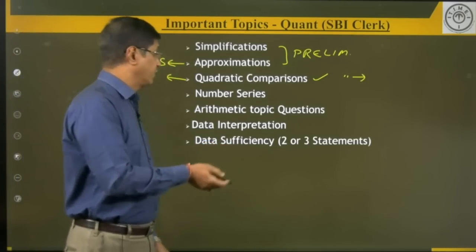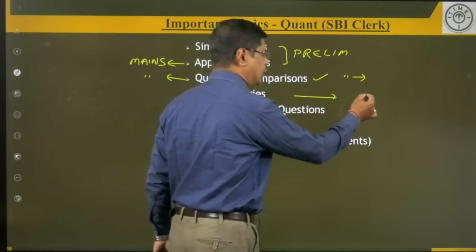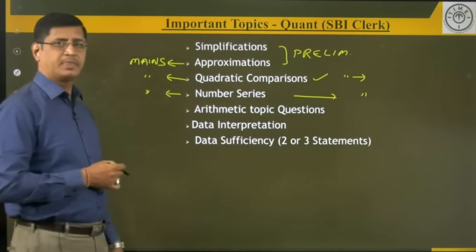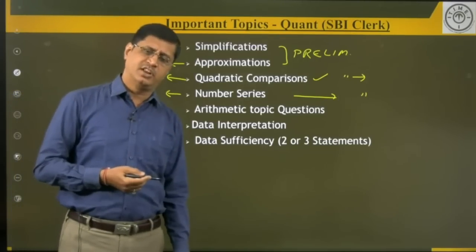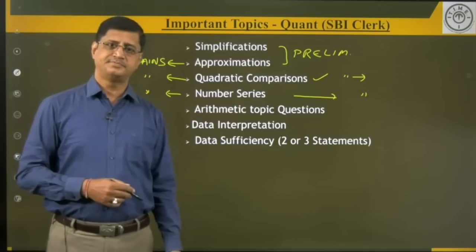That is the difference. Now, number series is also important not only for prelims but also for the mains examination. So what are the different types of number series we have? Missing series or wrong number series.